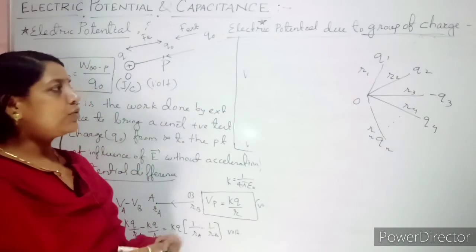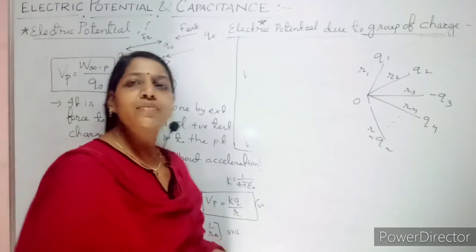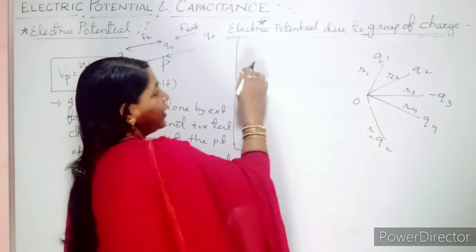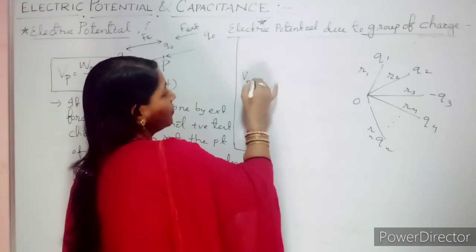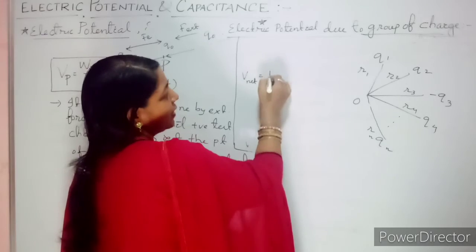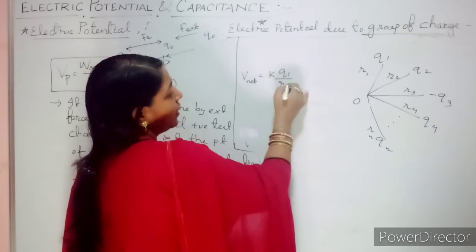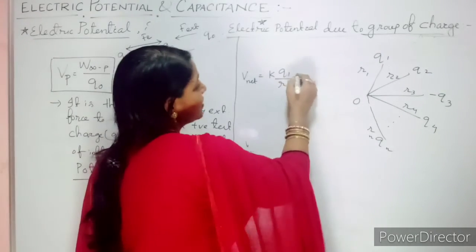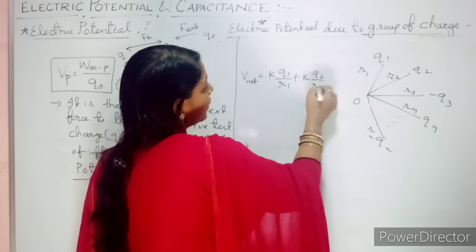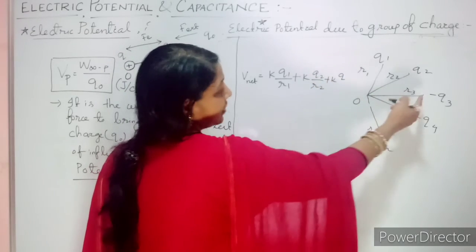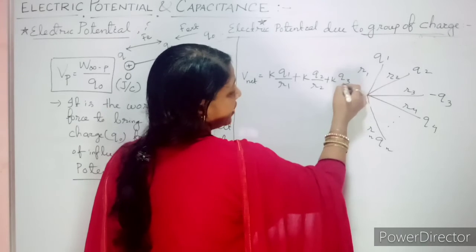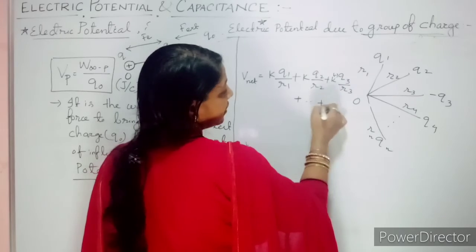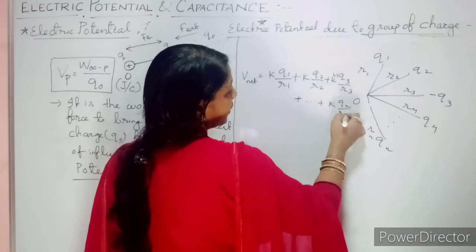Clear? Now we want to find out the net effect of the potential due to this group of charges. So what we will write? V net equal to, for the first one, it is KQ1 by R1. Normal formula KQ by R. Next it is KQ2 by R2 plus K. See here I have taken minus Q3. So what I will write? K minus Q3 by R3 plus dot dot KQn by Rn.